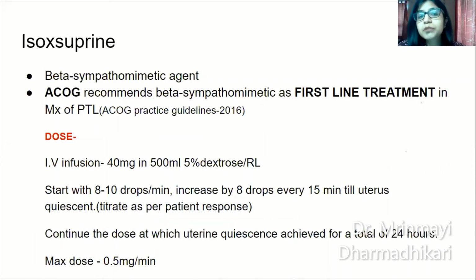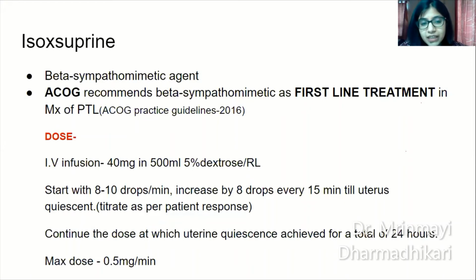Isoxsuprine, it is a beta sympathomimetic agent. ACOG now recommends beta sympathomimetic agents as the first line treatment in management of preterm labor. Okay, so isoxsuprine is used very frequently, but it has a number of adverse effects. Dosing, it can be given intravenously, intramuscularly, or orally. So intravenous infusion is generally preferred in cases of acute onset of preterm labor. So it comes in vials of 10 mg. So 40 mg, that is 4 vials, in 500 ml, 5% dextrose or RL can be used.